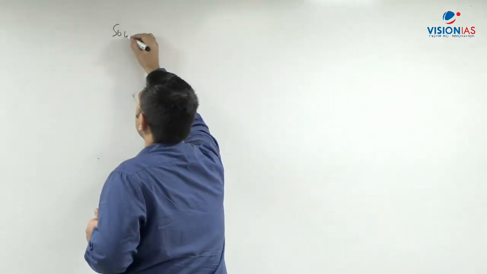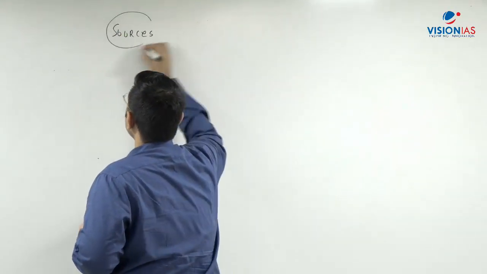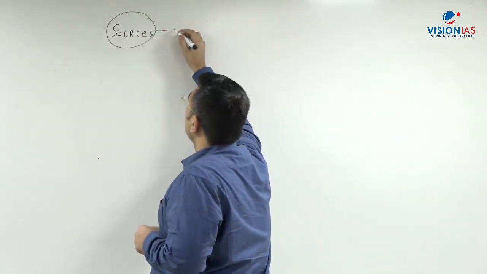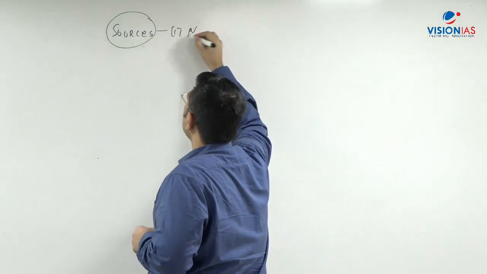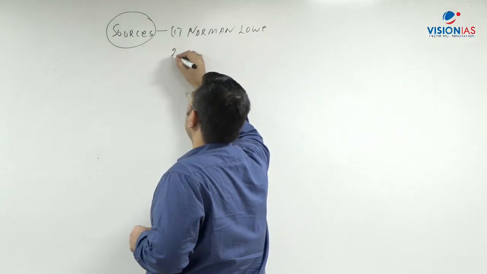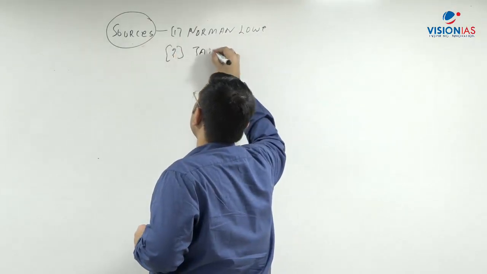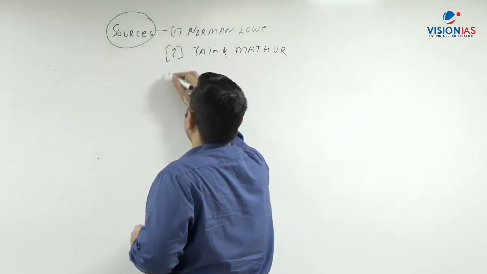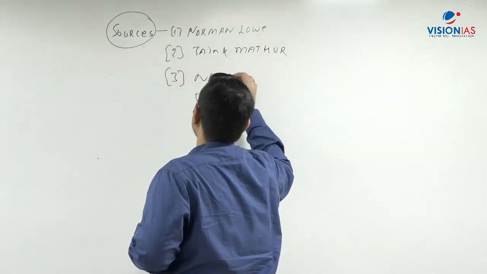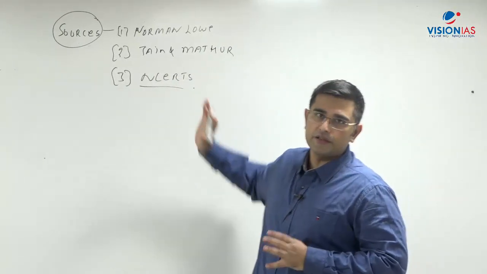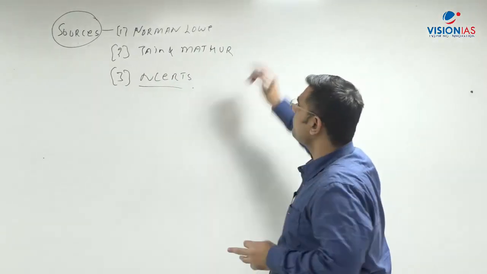So first thing that comes are sources of preparation. Okay. So here you have certain books like Norman Lowe. You have books like Jain and Mathur. You obviously have NCERTs, old and new. Right. Broadly these three sources are the sources which are usually referred to, and they are quite big books.